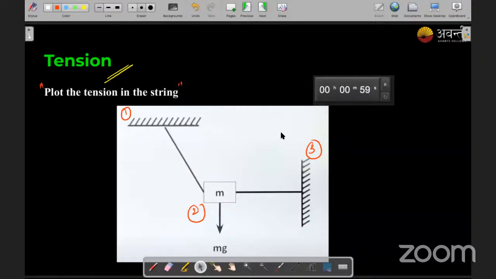JNV Kodagu students, North Canada, please make sure that you're solving it. Okay, last 40 seconds. Last 20 seconds, students.